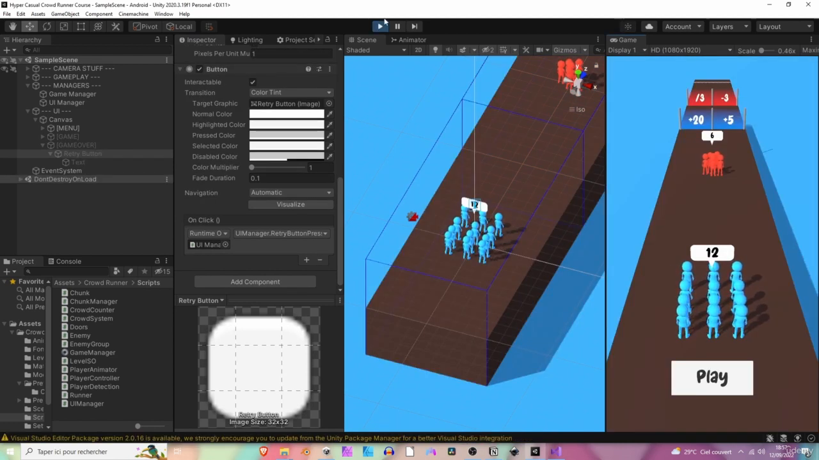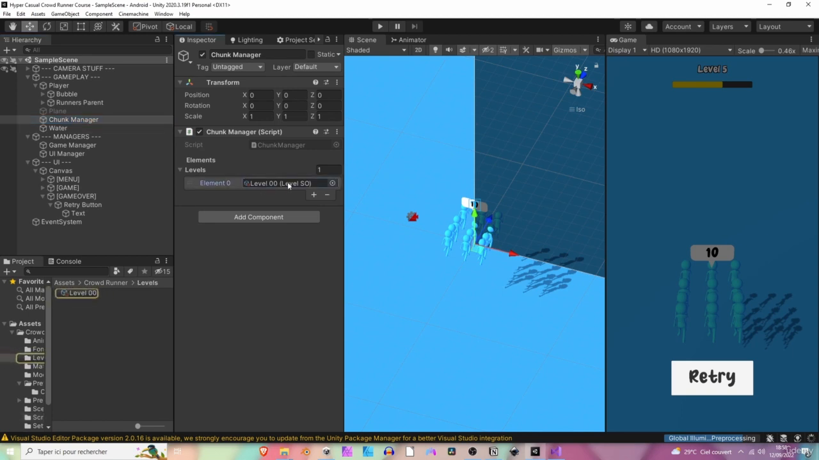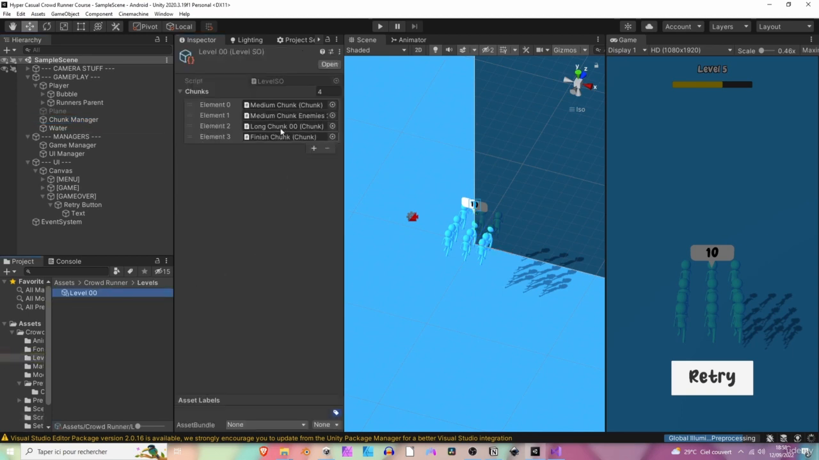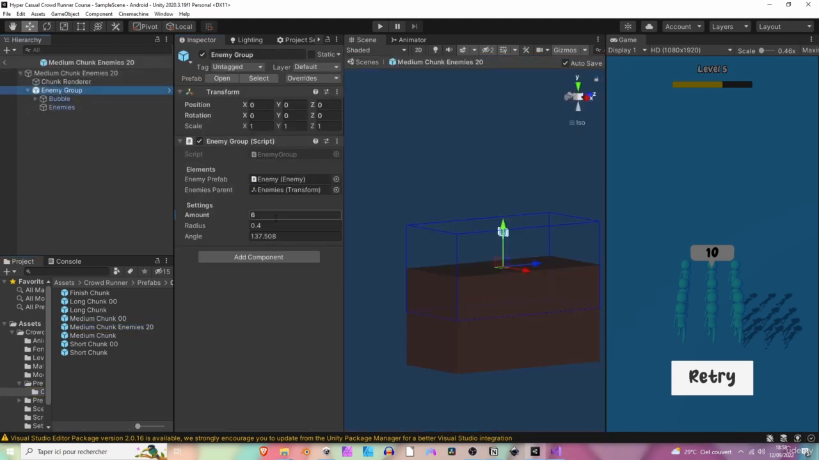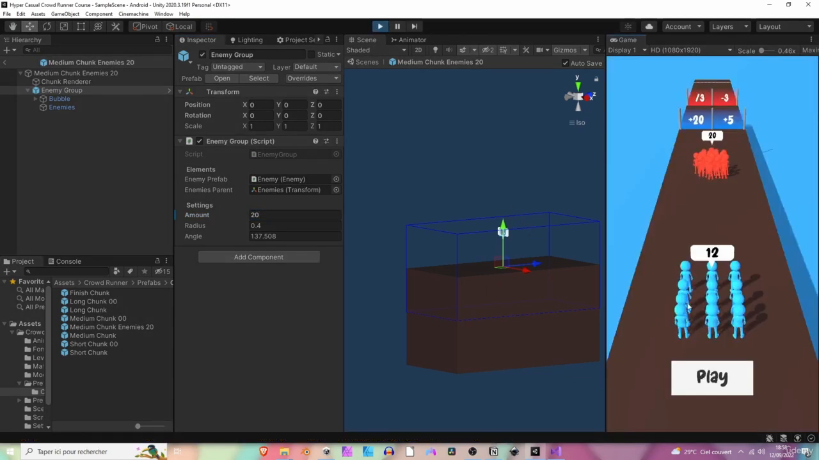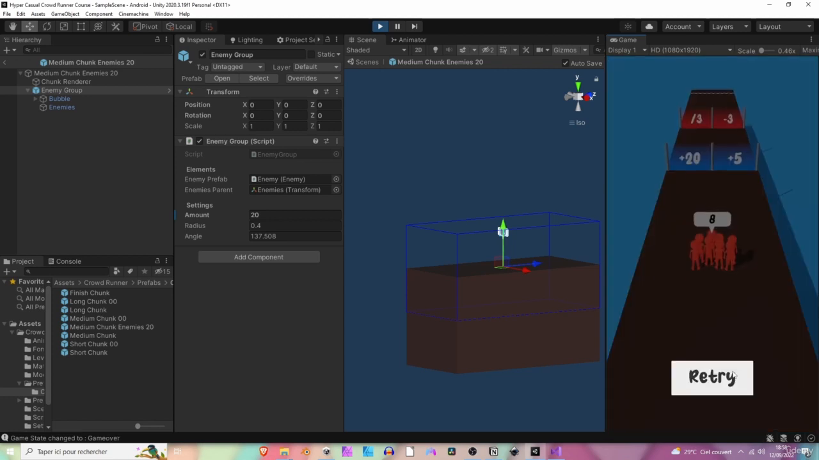Okay, I think it would have been better if we've added more enemies here, so we can try. Let's select the chunk manager, the level 0. Let's click it, and let's open the medium chunk enemies 20. This way we can change the amount of enemies that are available in the group. So let's hit play. Okay, now there are 20 enemies and there are 12 runners, so we should trigger the game over.